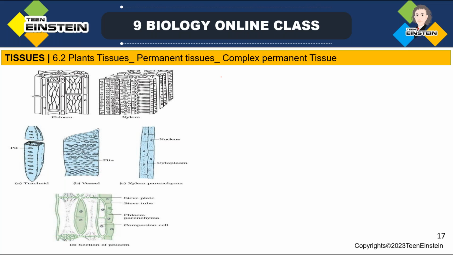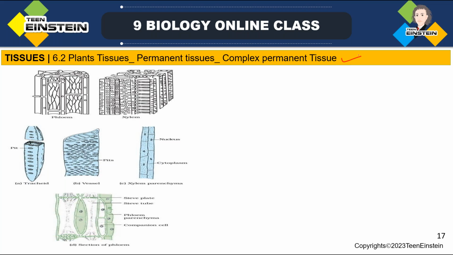Another type we are learning here is complex permanent tissue. Till now, the simple permanent tissues were structurally and functionally similar, and there was only one type of cell in those tissues. Now we are moving to complex permanent tissue.